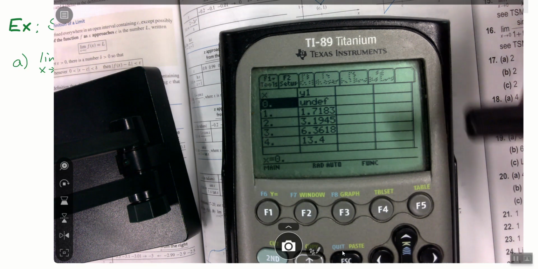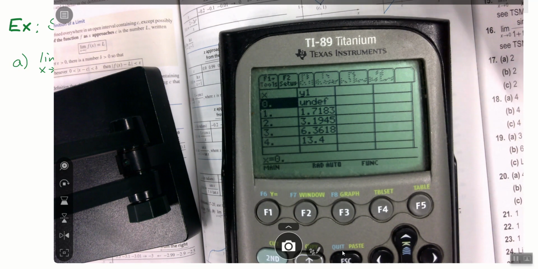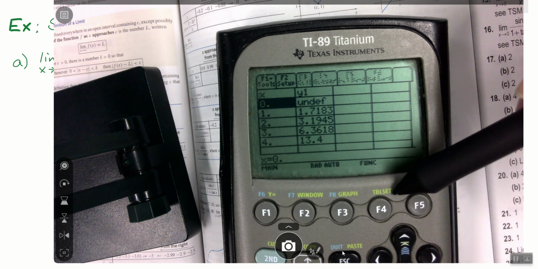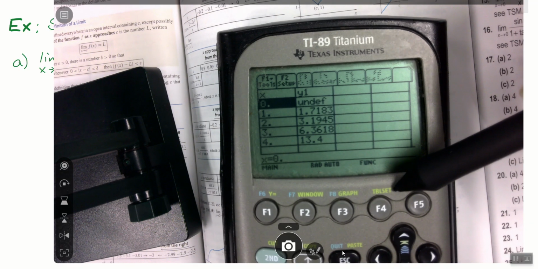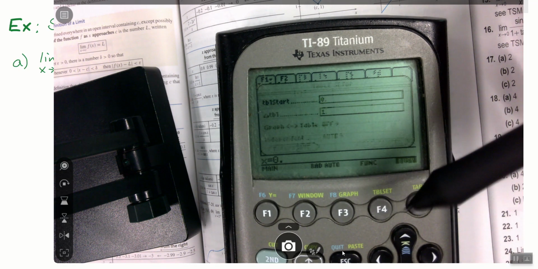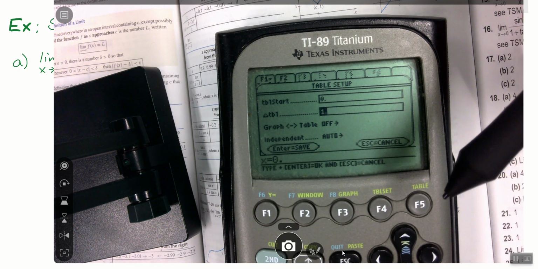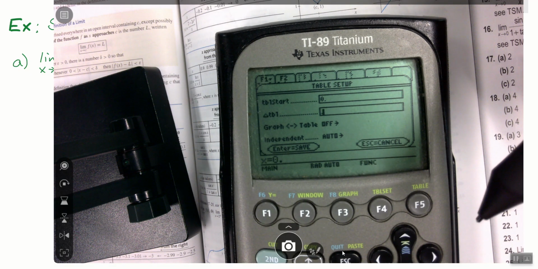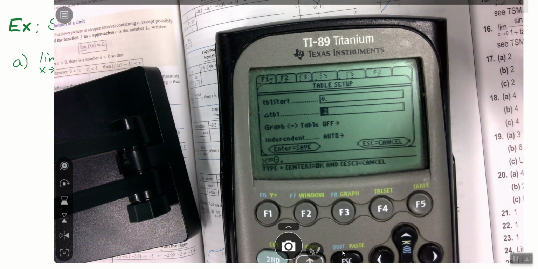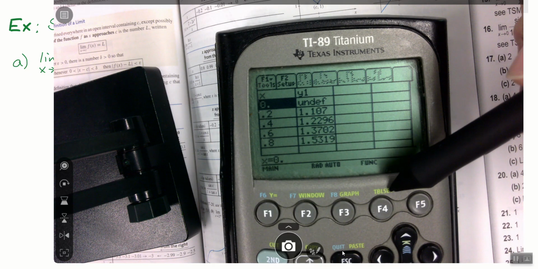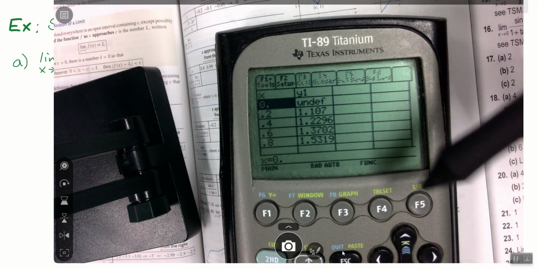Okay. Above F4 in yellow, what do you see? Above F4 in yellow, you have table set. Check it out. If we set this table, jumping by 1 is too much. What do you want to jump by if we're checking here? 0.2. Sure. Okay, I've changed it, and I went second F4, and I just changed my delta table, which is how much we jump, by 0.2.